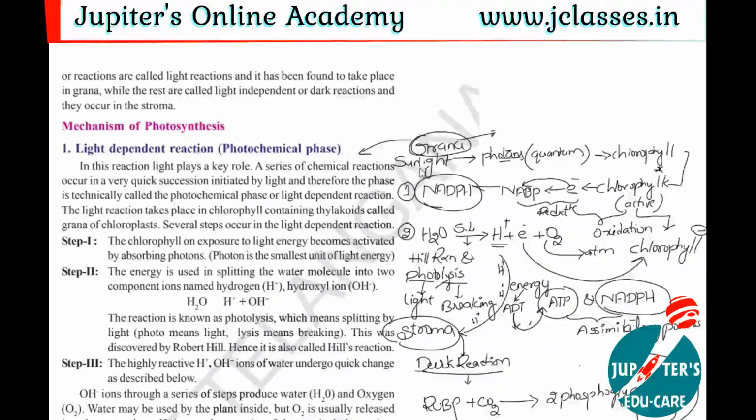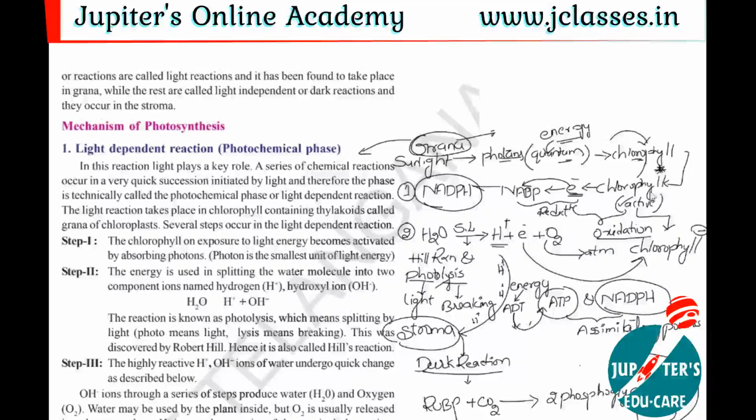First of all, the sunlight is in the form of small particles called photons. These photons contain energy, and that energy form is called quantum. This quantum energy is trapped by the chlorophyll. When the chlorophyll utilizes that energy, it becomes active. We indicate this active chlorophyll with a star mark. When the chlorophyll is active, it releases one electron. The losing of electrons is called oxidation.